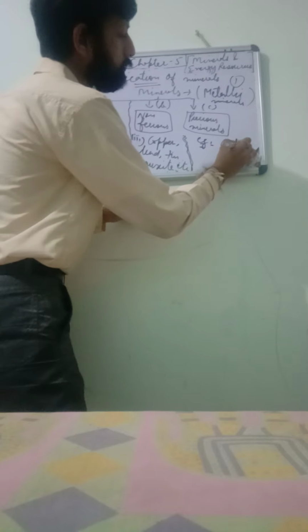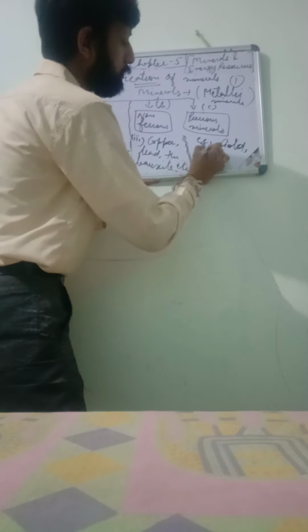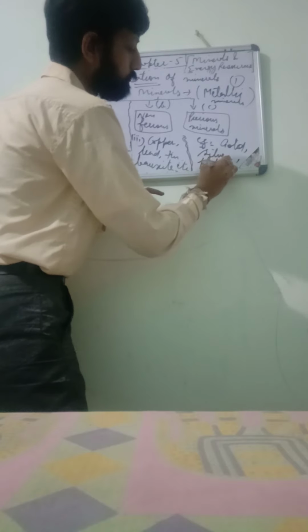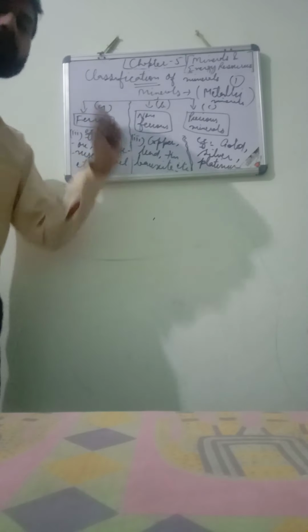For example, gold, silver, platinum, etc. If you have to write the definition, you can write: the minerals that are expensive in market value.